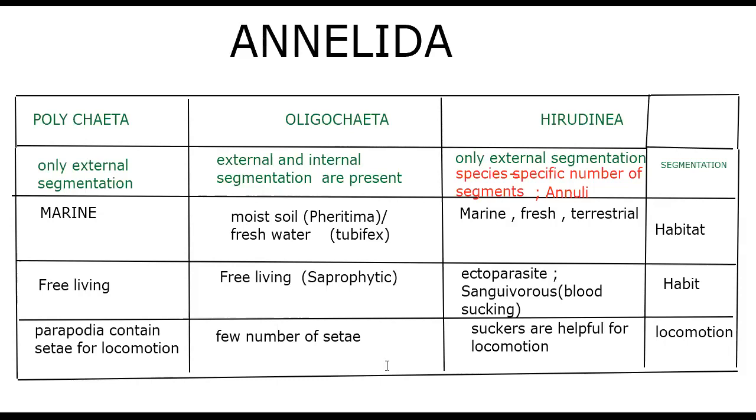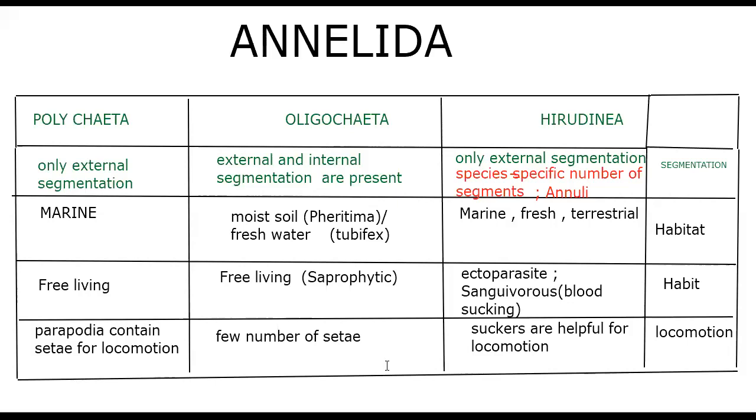Habitat-wise, Polychaeta is marine, then Oligochaeta lives in moist soil, such as Pheretima, and fresh water, such as Tubifex. Hirudinea has the speciality: marine, freshwater and terrestrial leeches are there.